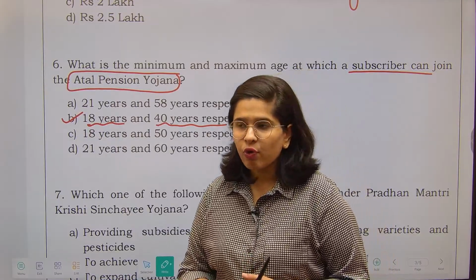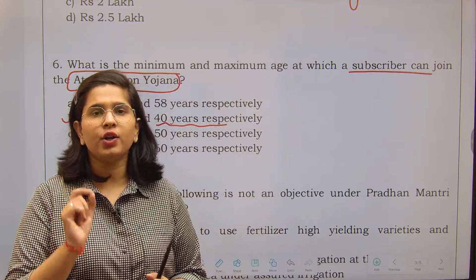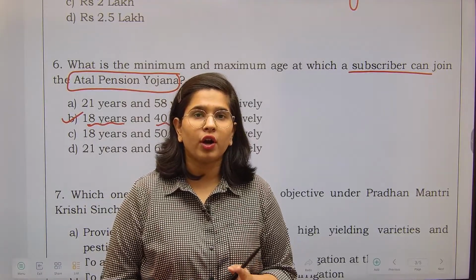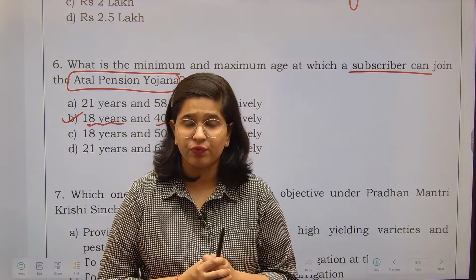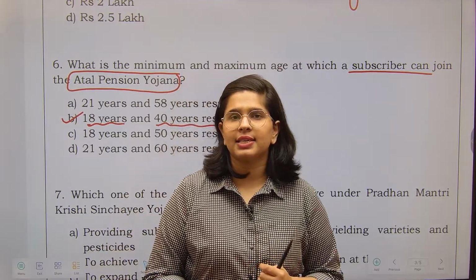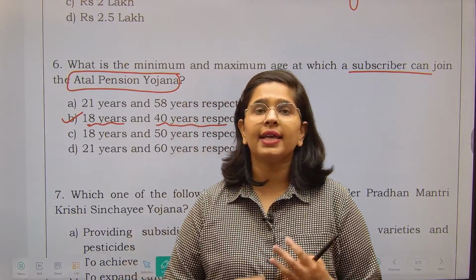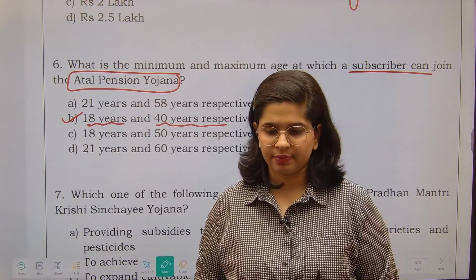And I always focus in my schemes related lectures that whenever any important organization is mentioned, you should always look for the constitution of that particular organization. For example, whether that organization is a constitutional body, a statutory body, or an executive body. You should always know about it.